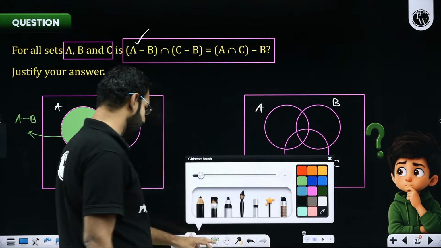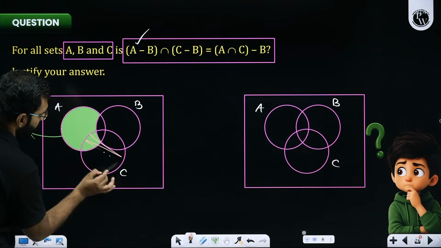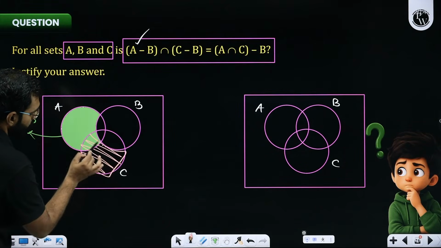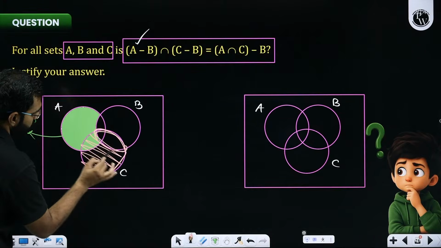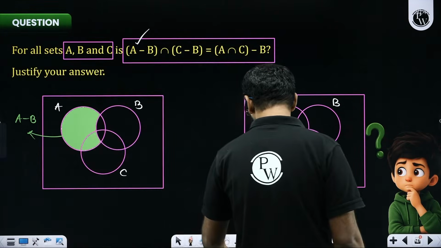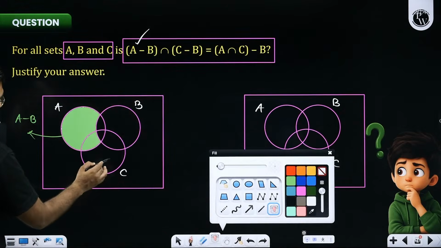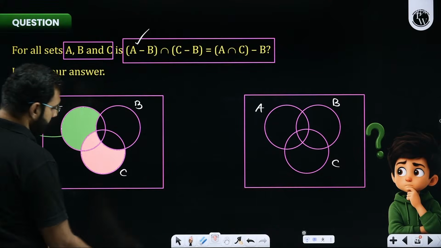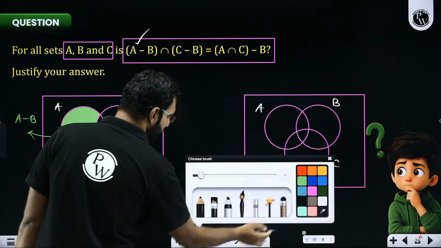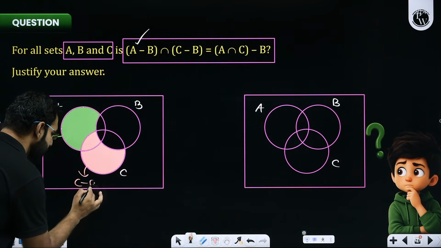C minus B means you take all of C, but exclude that portion of C which is common with B. Yes or no? So here if I plot C minus B, take all of C, but exclude the portion of C which is common with B. So this is C minus B.